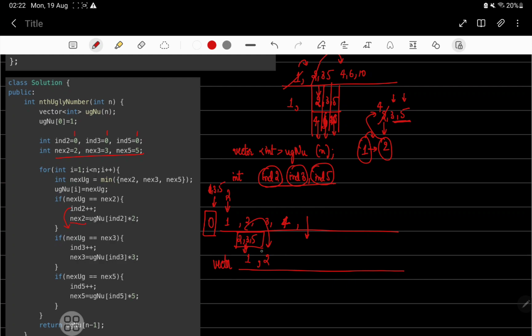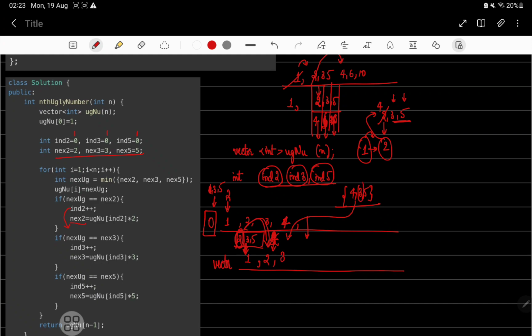But after doing that, I know that 2's contention is over now. Now it will just move over here. So 2's index will point to this index. So the next variable that this 2 will be giving us for contention will become 4 because of this. So now 2's contention is giving me 4, 3's contention is giving me 3, and 5's contention is giving me 5. So out of these all 3, again I will choose and put something into the vector.